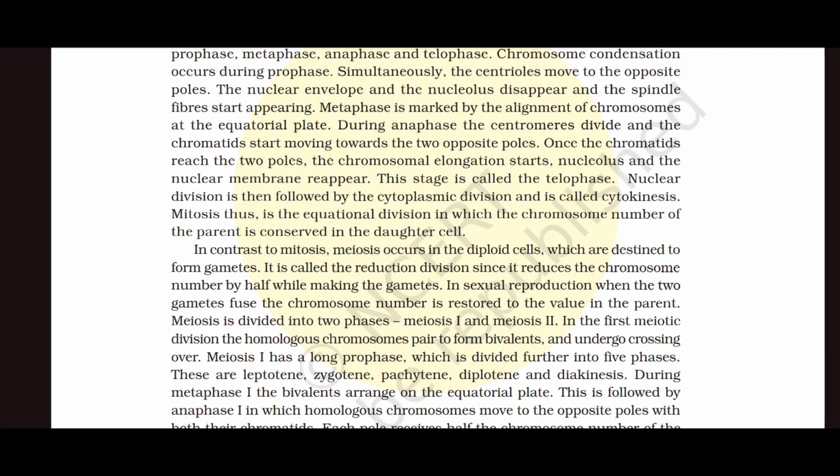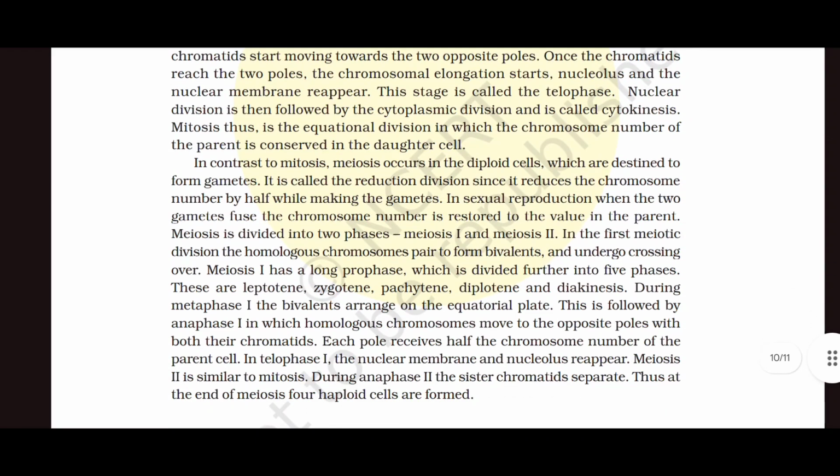Meiosis 1 has a long prophase which is further divided into 5 phases: leptotene, zygotene, pachytene, diplotene, and diakinesis. During metaphase 1, the bivalents arrange on the equatorial plate. This is followed by anaphase, in which homologous chromosomes move to the opposite poles with both their chromatids. Each pole receives half the number of chromosomes as compared to the parental cell. In telophase 1, the nuclear membrane and the nucleolus reappear.